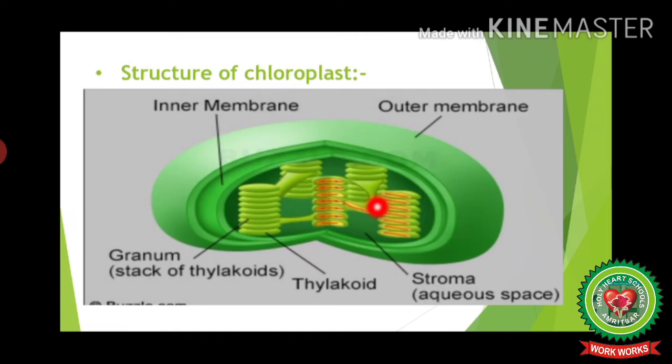In the stroma of chloroplast, flattened, membranous, disc-shaped structures are present, and these are called as thylakoids. These thylakoids are present like the piles of coins. In the thylakoid membranes of chloroplast are present highly organized structures containing many molecules of chlorophyll called coentasome. They are supposed to be the units of photosynthesis.